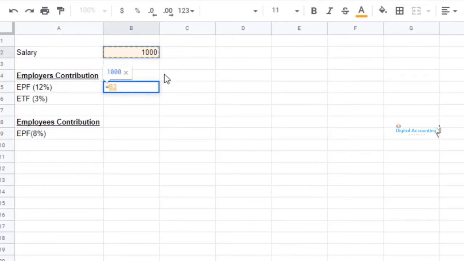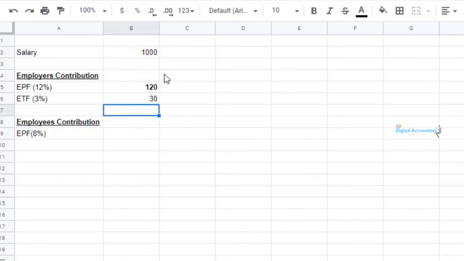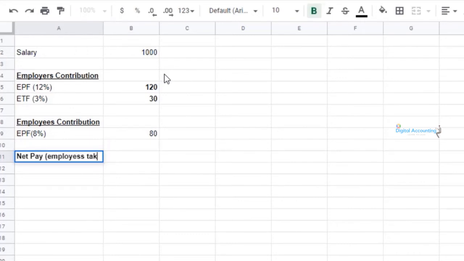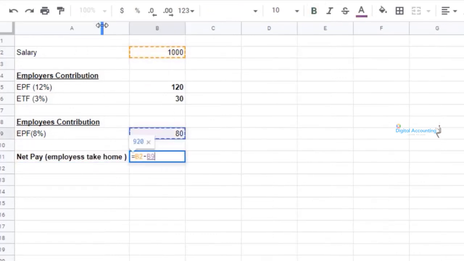If we have 1,000 rupees of salary, the 12% will be 120 for EPF from the employer's side. For the ETF, 3% is 30. From the employee side, from this 1,000, 8%. You can understand they need to give 120 plus 30, so altogether 150 from the employer side. And from the employee's salary they will give 80 rupees, that means 8%. So how much is the net pay? The employer will deduct these 80 rupees and they will give 920.